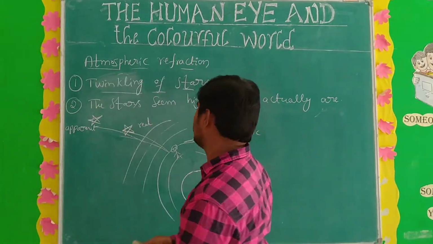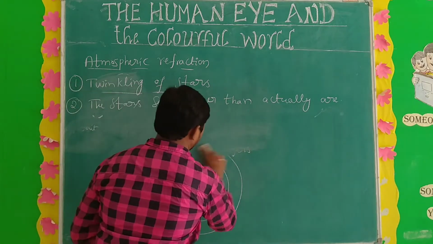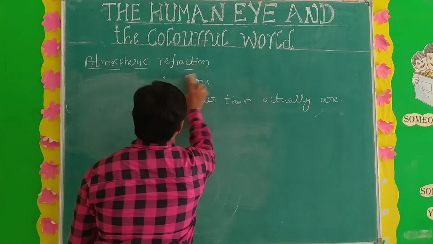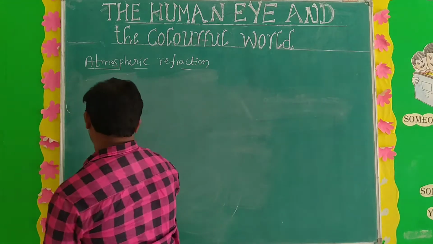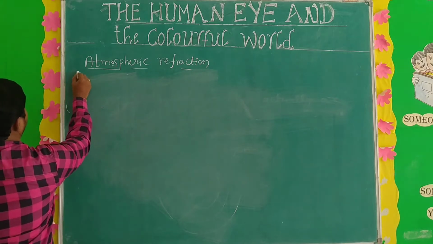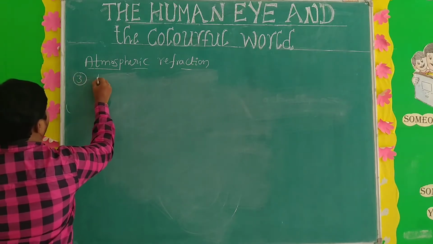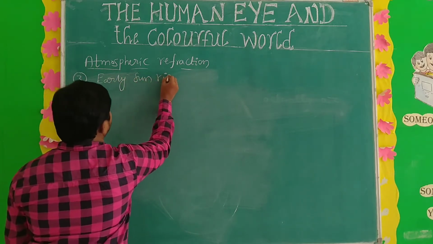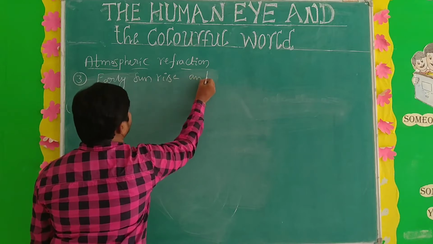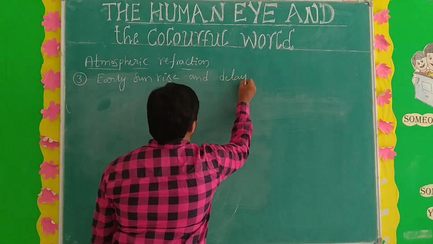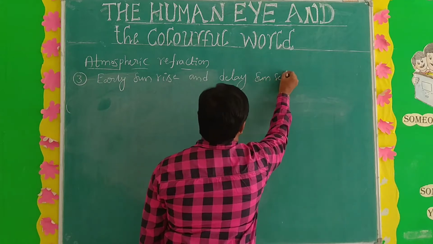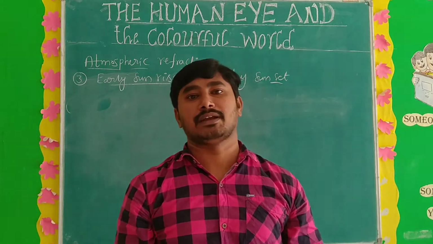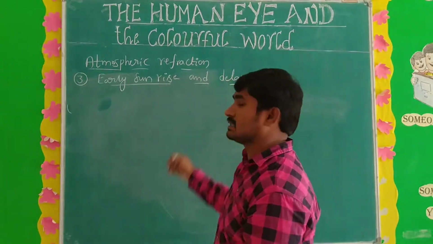Next, the third one. What is the third example for atmospheric refraction? The third example for atmospheric refraction is early sunrise and delay sunset.